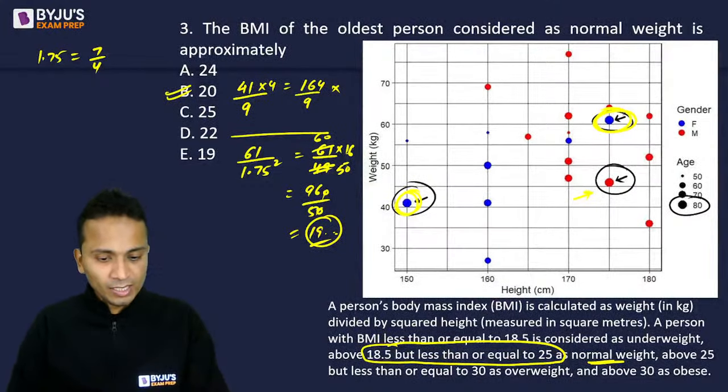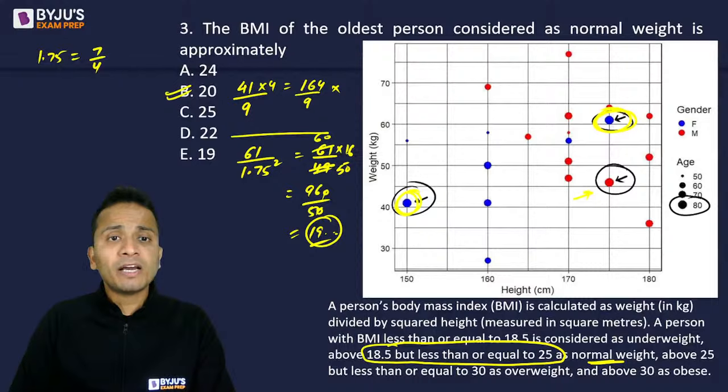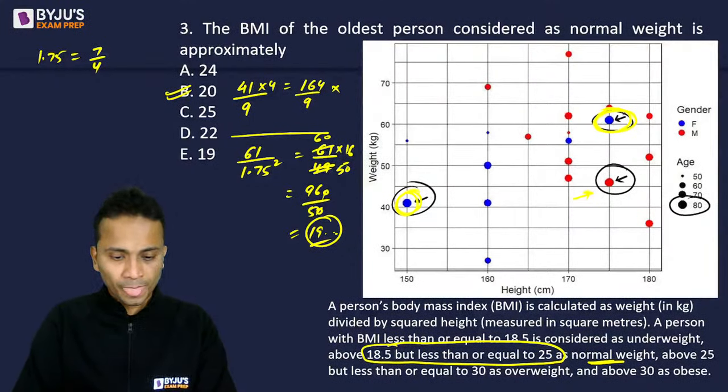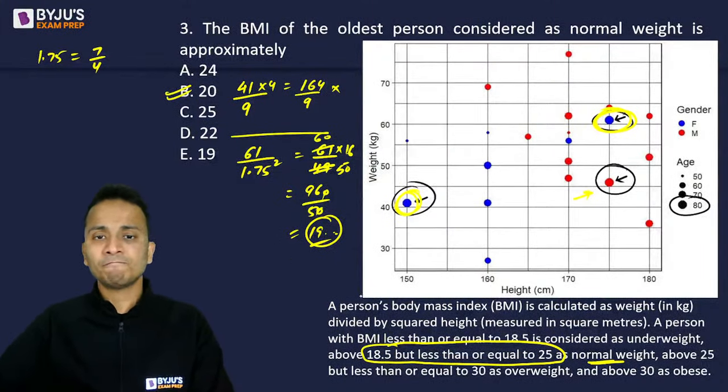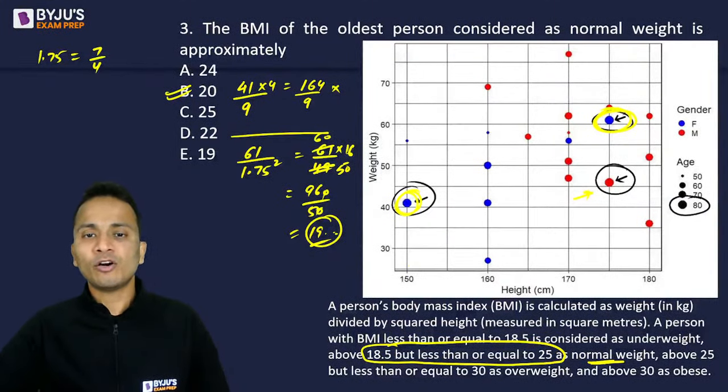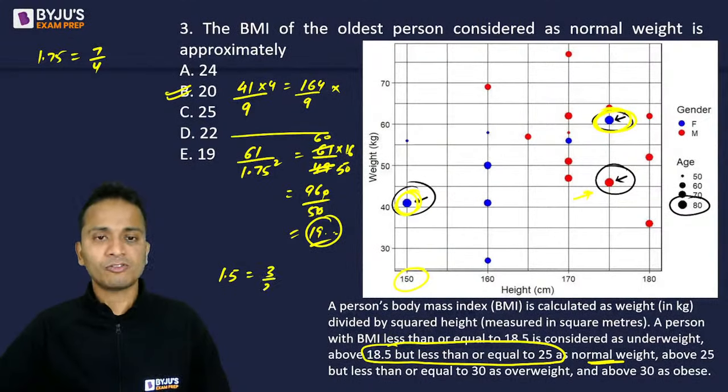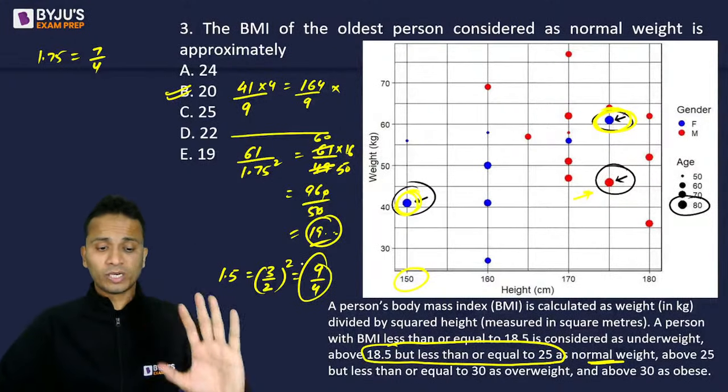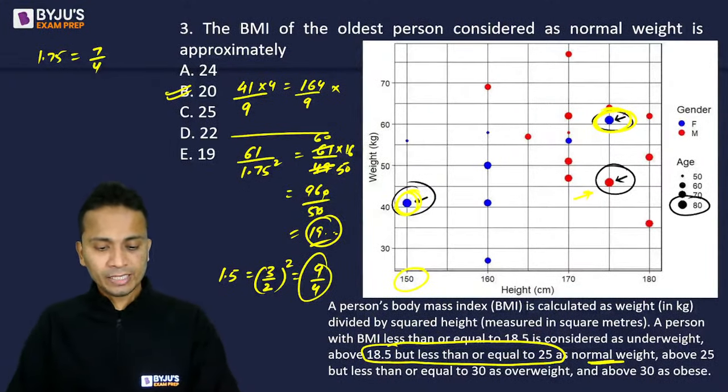Okay. Now, can you please explain the logic of 3 by 4? Preet, 3 by 4 कहाँ पे लिखा है मैंने? कहीं ऐसा नहीं है 3 by 4. It's 1.5 in terms of meters. वो जो मैंने 9 by 4 लिखा है, 3 by 4 नहीं है, वो 9 by 4 है, ठीक है? So the height of this patient was 1.5 meters, which was considered as 3 by 2. And 3 by 2 का square किया, so it will become 9 upon 4. So this is what I have written. Okay? All right?